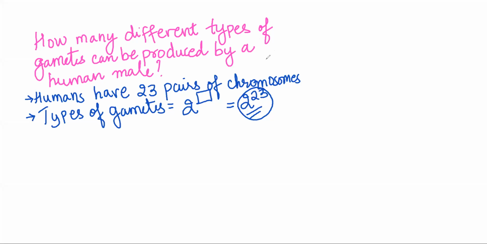Now some people are writing 22 pairs. No, it is 23 pairs. So this question can be modified as: how many different types of chromosomes are present in humans? So that's the answer for you. Humans have 23 pairs of chromosomes, hence the number of types is going to be 2 raised to the number of pairs. So that is going to be 2 raised to 23. Now, another question.